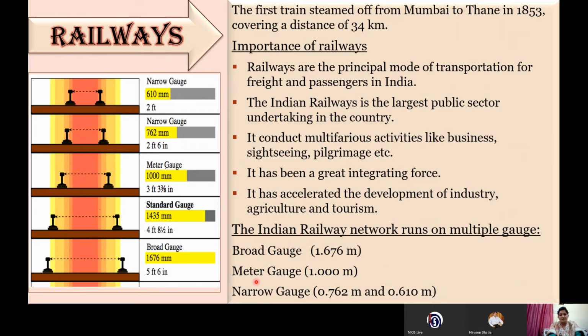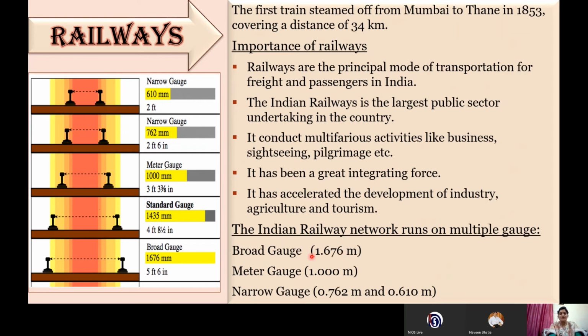So if we see the railway lines running in India, they travel on different gauges. We have three types of gauges, that is the broad gauge, meter gauge and narrow gauge. The previously or initially laid railway lines ran on the narrow gauge, but now our government is making efforts to transform these narrow gauge and meter gauge into the broad gauge.